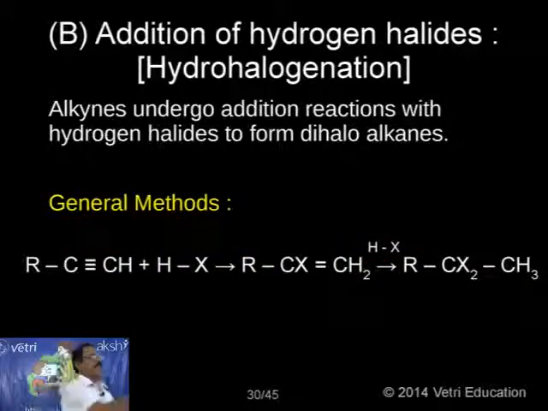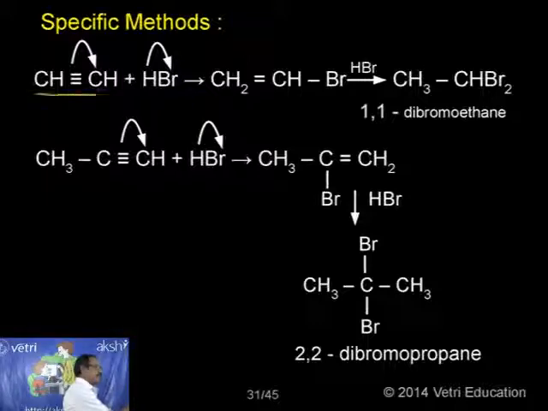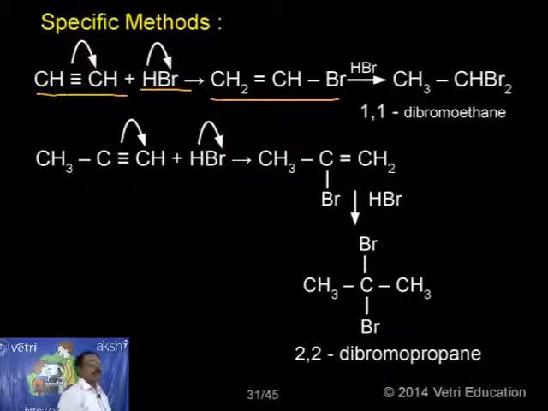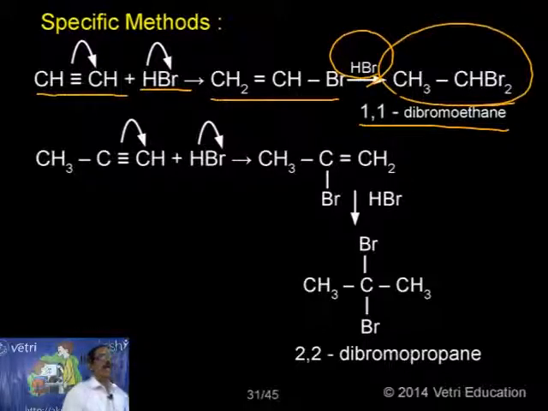So let me take a specific example, you can understand this. Let me take again acetylene. When I add one mole of HBr, I am getting bromoethene. Suppose I add one more, in excess, then correspondingly 1,1-dibromoethane. Kindly follow, this is a gem dihalide compound, 1,1-dibromoethane. This is the compound.